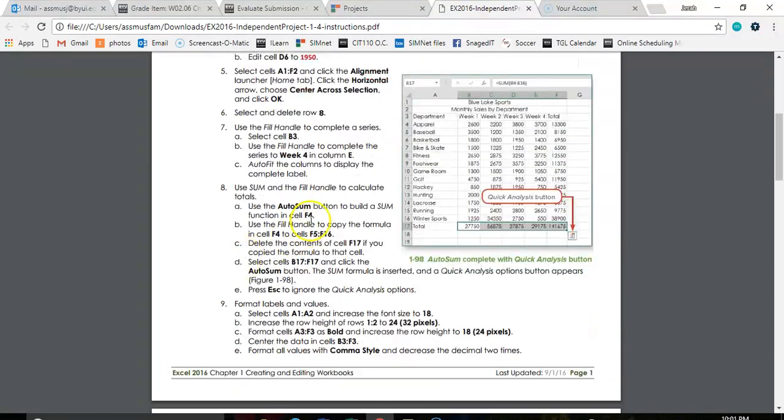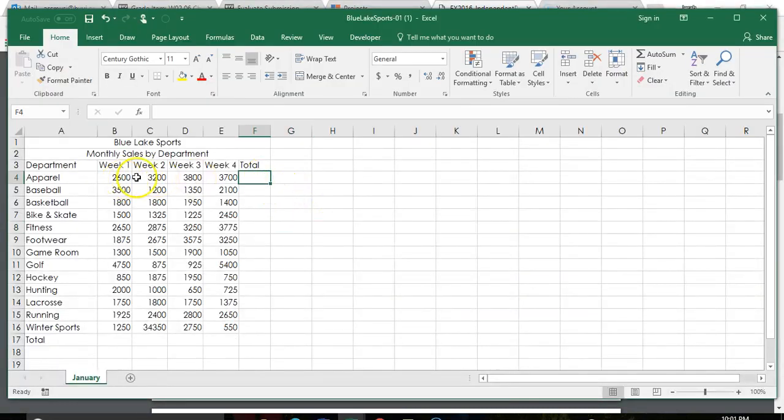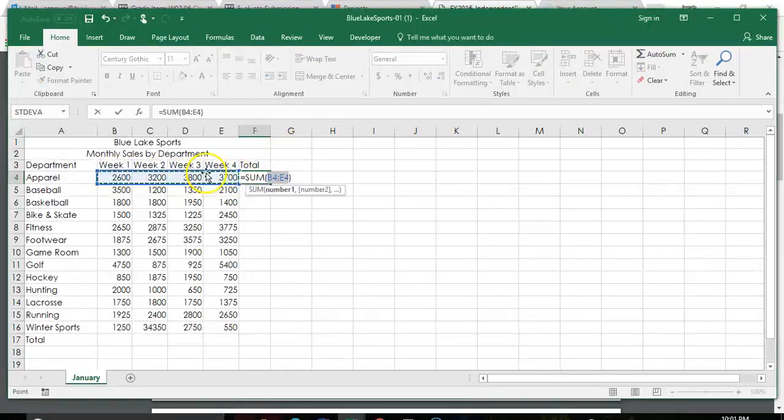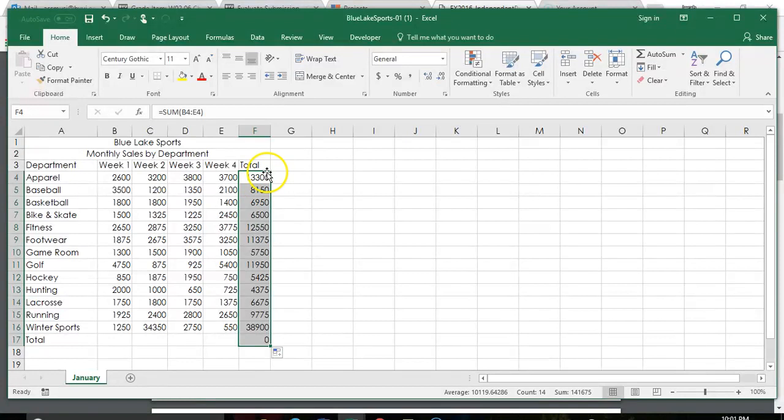Number 8, we're going to auto sum our cell F4, and then we're going to fill it down. And so I want to add all of that row up right there. So we're going to use our auto sum button, make sure it's got the right range, and hit OK. And then I can either double click and bring it down, or you can just click and drag it down. That works as well. And then it also tells you if you do go that far, you're just going to delete that out.